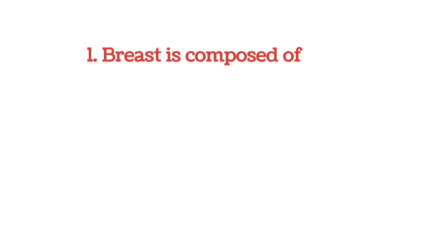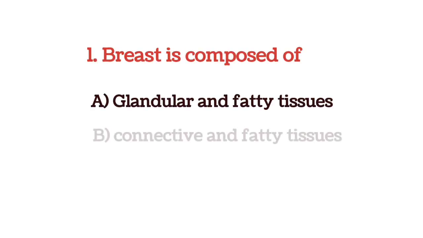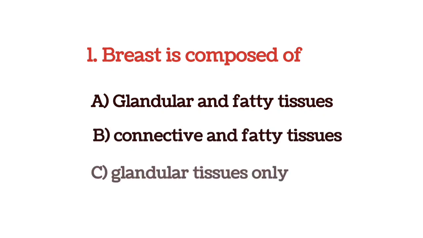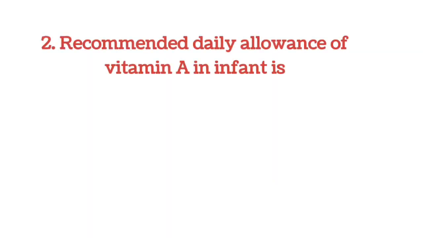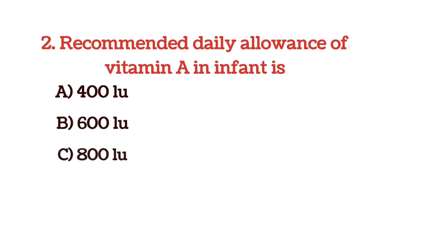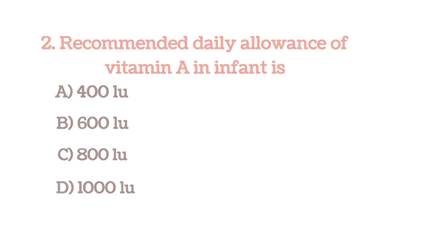Question number 1: Breast is composed of, and the options are glandular and fatty tissues, connective and fatty tissues, glandular tissues, and connective tissues only. And the answer is option A, glandular and fatty tissues. The next question is recommended daily allowance of vitamin A in infant is, and the options are 400 international unit, 600 international unit, 800 international unit, and 1000 international unit. And the answer is option A, 400 international units.